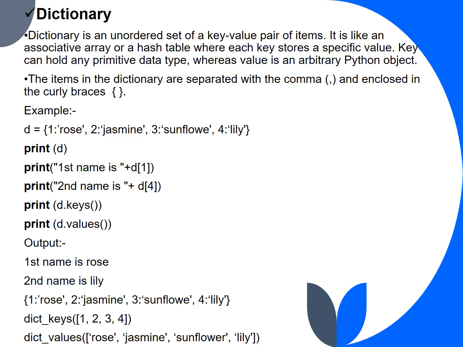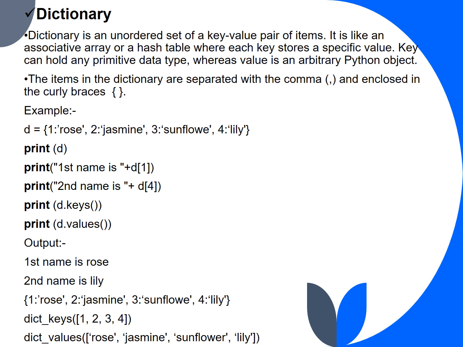Dictionary is an unordered set of key-value pair items. It is like an associative array or a hash table where each key stores a specific value. Keys can hold any primitive data type, whereas values can be arbitrary Python objects. The items in the dictionary are separated with a comma and enclosed in curly braces. For example, here we have a dictionary: 1 colon rose, 2 colon jasmine, 3 colon sunflower and 4 colon lily.